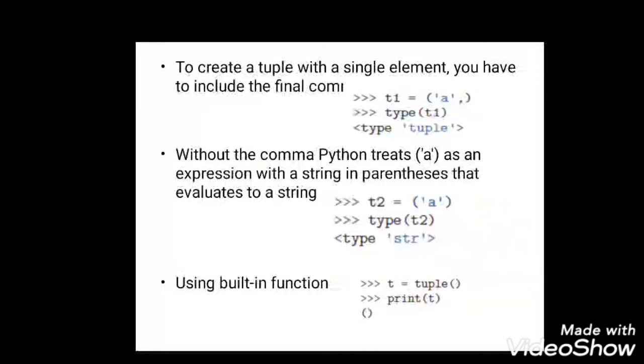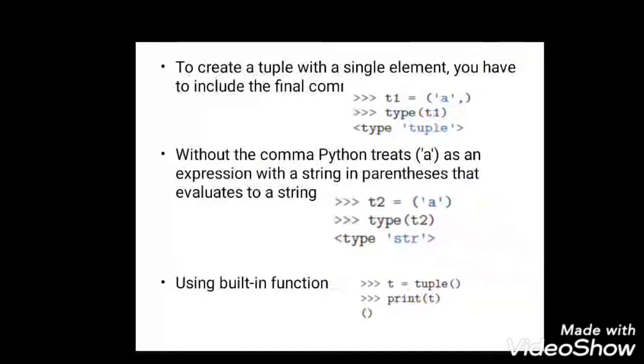And the next important thing: to create a single element in a tuple, you need to place a comma at the end. For example, if I am creating a tuple with a character like A, T is equal to A, I need to place a comma at the end. So what happens if I don't place a comma? If I don't place a comma, it will be treated as a string in Python.